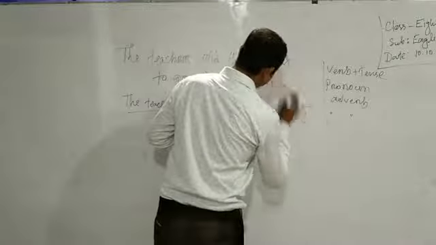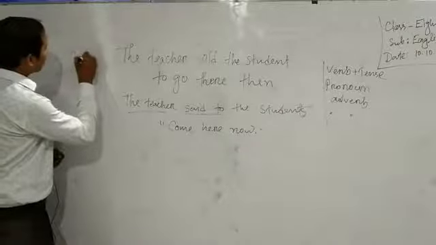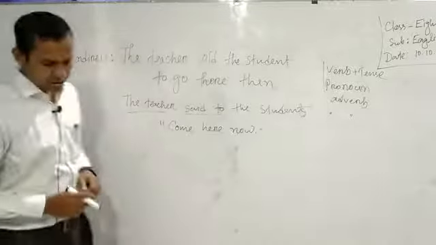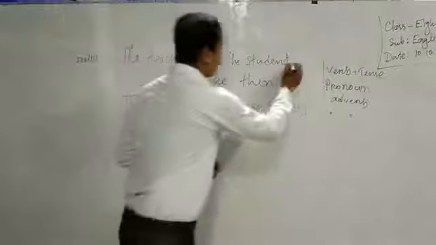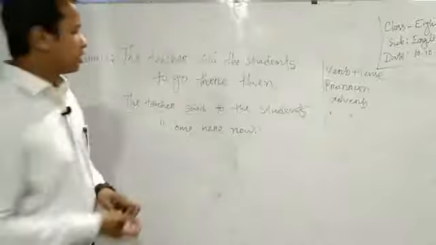Okay. So, what will be the answer in indirect form? In indirect, the sentence will be like that: the teacher told the students to go there then. Okay.